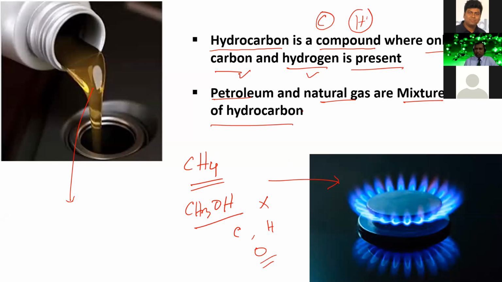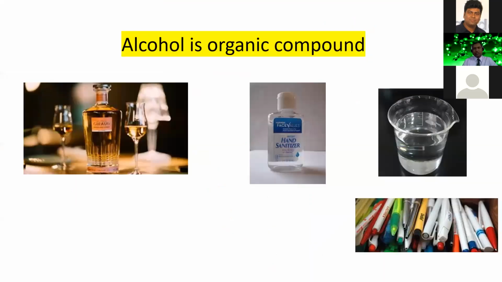So to become a hydrocarbon, only two elements will be present there. One element will be carbon and another element will be hydrogen. Here oxygen is present, so this one is not a hydrocarbon. So just methane is a hydrocarbon. And on our left side, petroleum is present, and this one is the source of natural gas. So this petroleum and this natural gas are a mixture of some hydrocarbons. That means different types of hydrocarbons are present in petroleum, and different types of hydrocarbons with different compositions are present in natural gas. I hope students, you understand it.